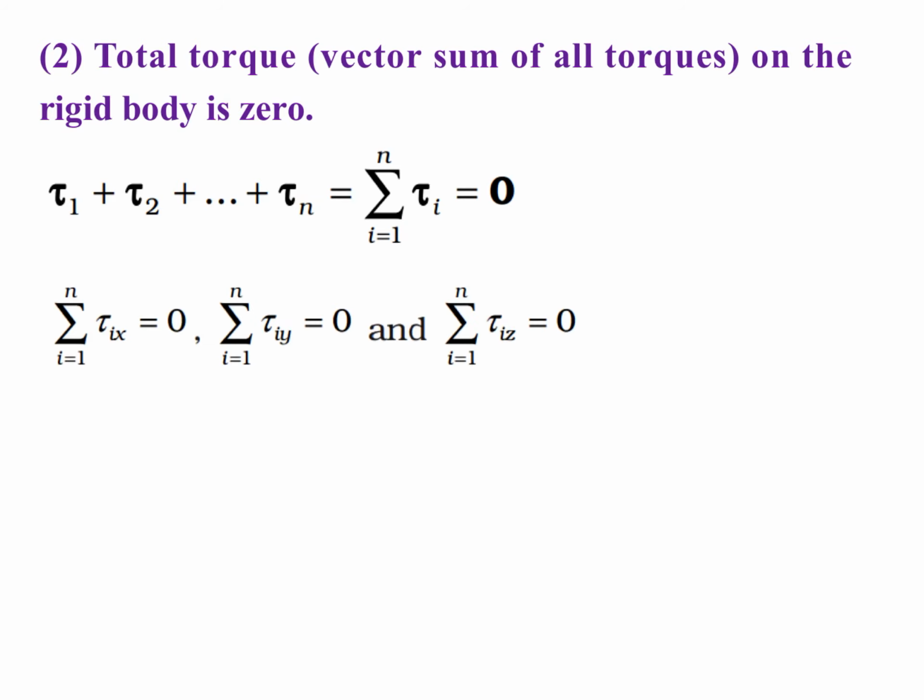So all the components of torque along the x-axis, y-axis and z-axis must be equal to 0. Means total torque along the x-axis is equal to 0, total torque along the y-axis is equal to 0 and total torque along the z-axis must be equal to 0 to keep a body in rotational equilibrium.